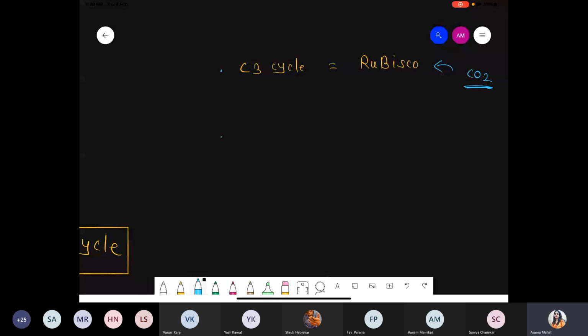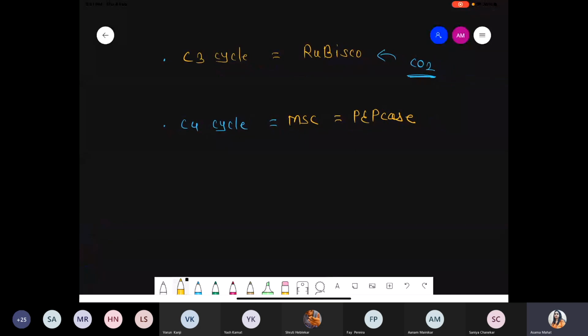But when you compare this with the CAM cycle, we saw there is a presence of two states. First of all, there is the mesophyll cell. Inside it, an enzyme is present, PEPcase, phosphoenol pyruvate carboxylase. That PEPcase has an active site, but it doesn't receive carbon dioxide. In its active site, the bicarbonate form can easily fit. Got it? Enzymes are highly specific with respect to substrate. So Rubisco has a site where carbon dioxide binds as well as oxygen.